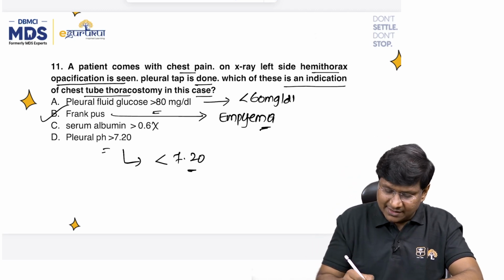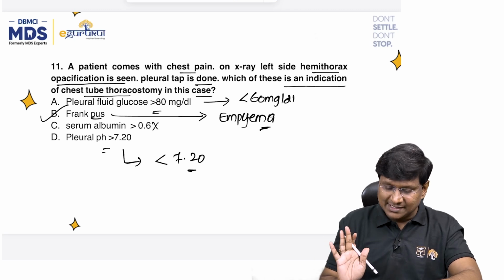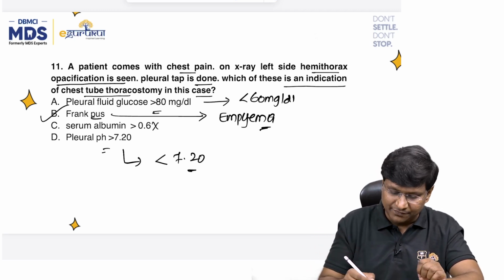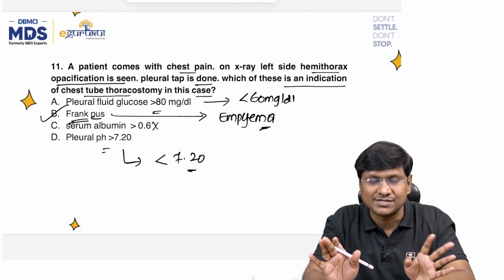And the presence of the gross pus. So these are the indications for chest tube insertion and draining out the fluid in patients with pleural effusion. So the answer is the frank pus, right?